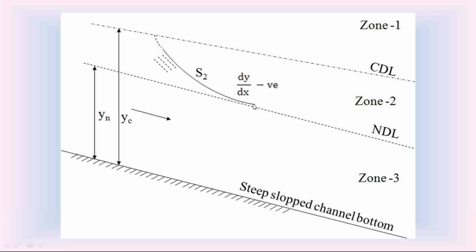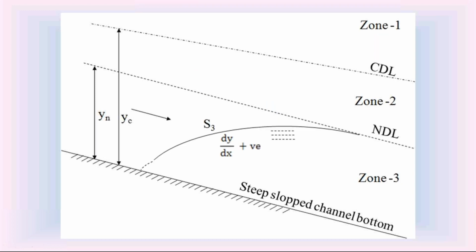And on the downstream side, y is equal to yn. You know that when y is equal to yn, the slope dy by dx is 0. That 0 slope indicates S2 is almost asymptotic to the normal depth line on the downstream side. It is almost horizontal, or it is almost asymptotic to the normal depth line on the downstream side. That is the characteristic of S2 water surface profile in the steep slope channel. Then the third one is S3 water surface profile.